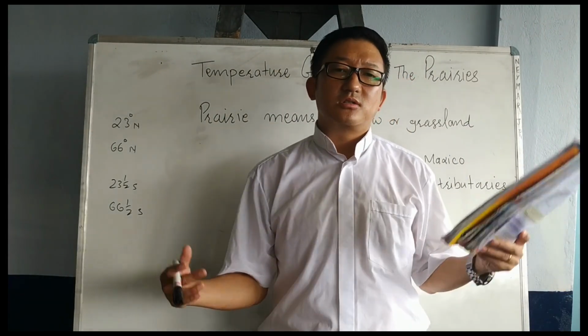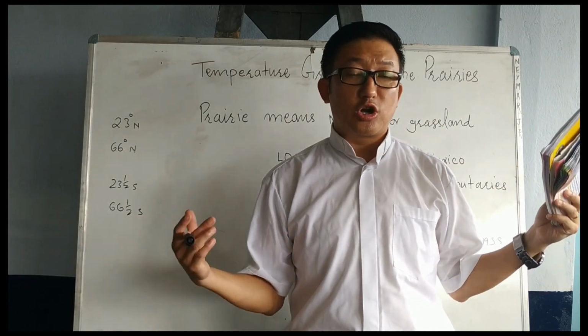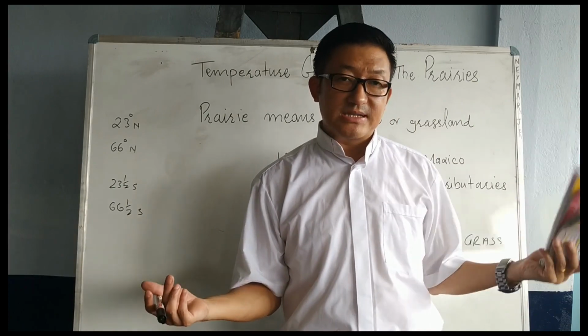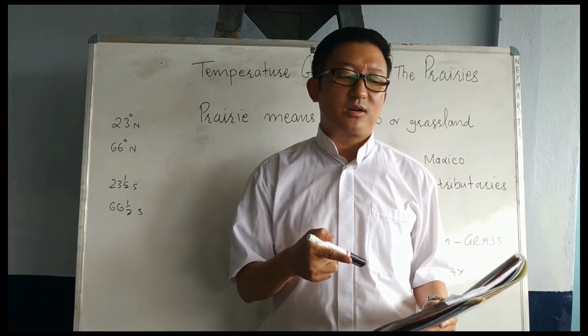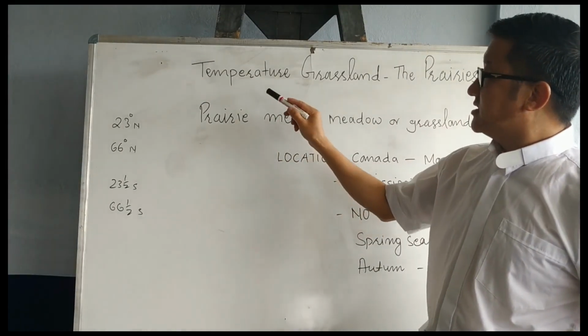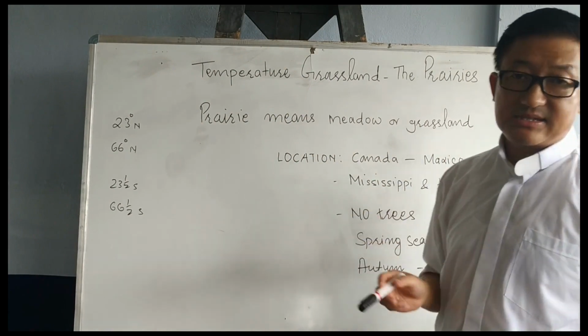We also talked about the place where there is a lot of rain and a lot of heat, the Congo Basin. And right now we are talking about, I have written the topic here, the temperate grassland, the prairies.